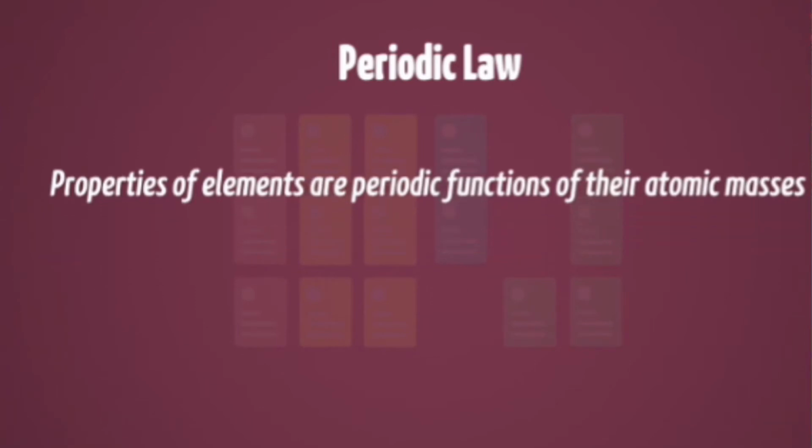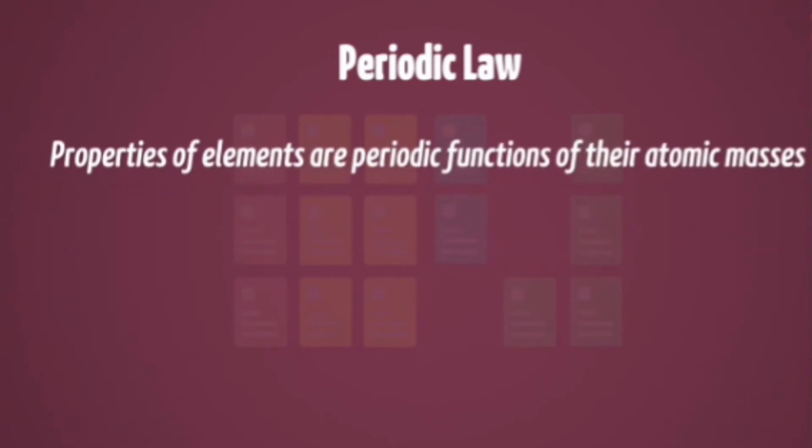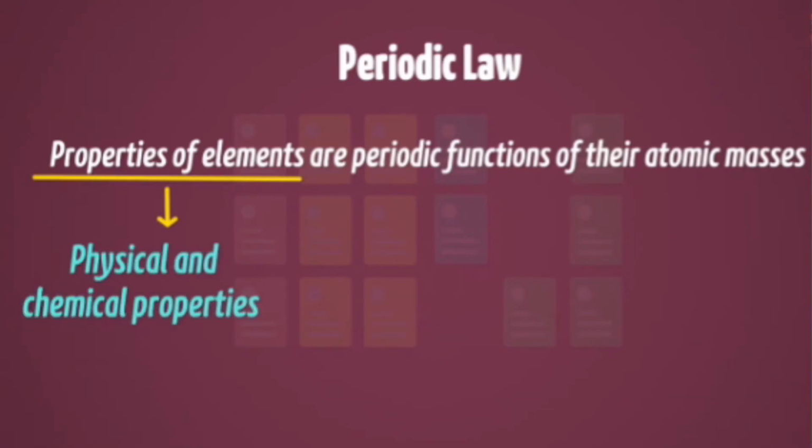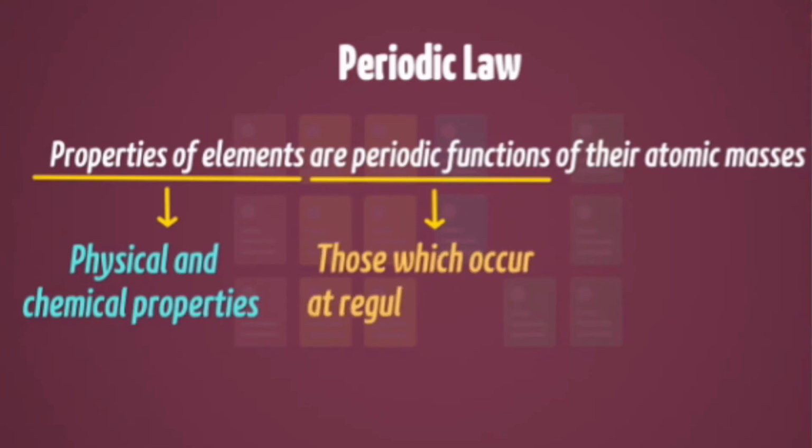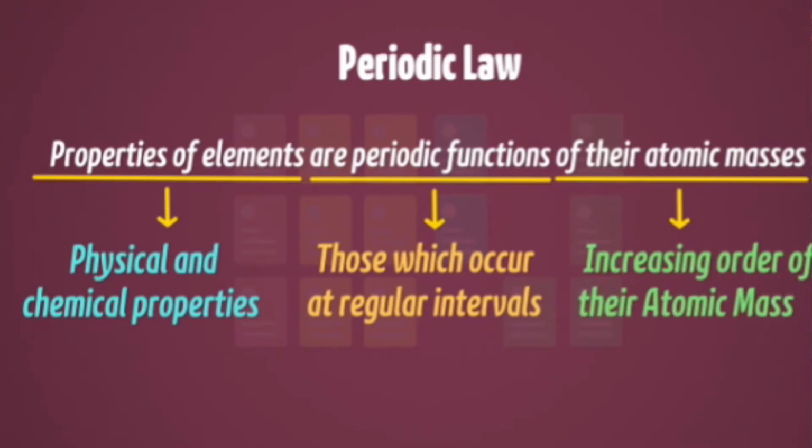Now he proposed a periodic law, that is, properties of elements are periodic functions of their atomic masses. It means he arranged all the elements based on their atomic mass. The physical and chemical properties are periodic functions, which means they occur at regular intervals. The elements arranged one below the other in a column have similar chemical and physical properties. So that's why he arranged them in increasing order of atomic masses.